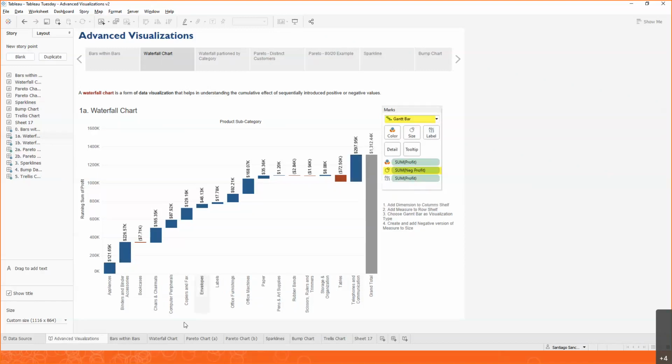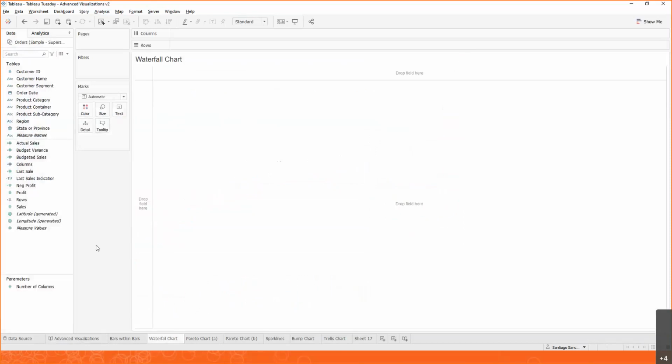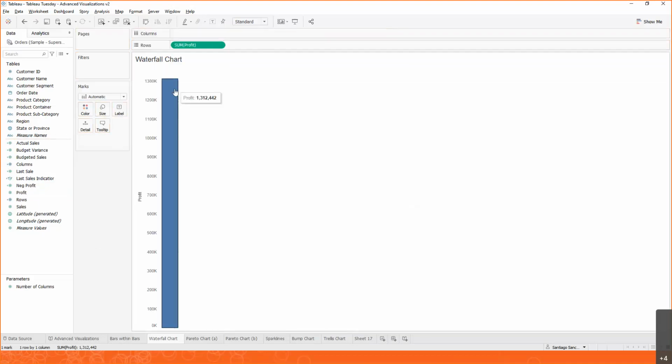And in order to do this, let's go ahead and, first off, we need to create that bar chart. We need to see the contributions of each one of our, in this case, product categories. So what we're going to use now is profit. So let's drag profit into rows. We can see the results over here. These are the overall results.